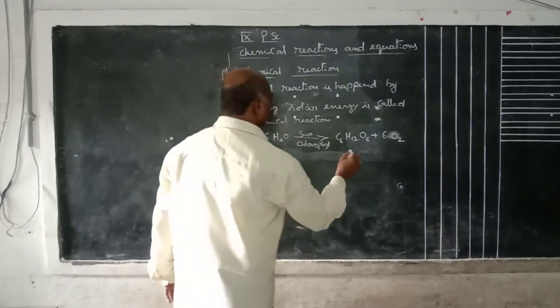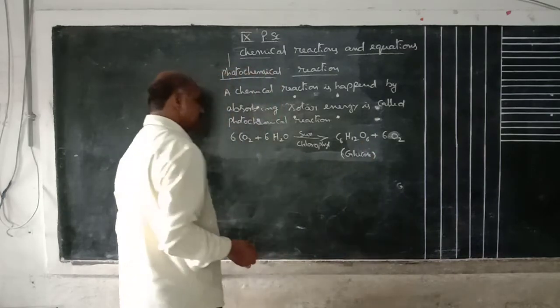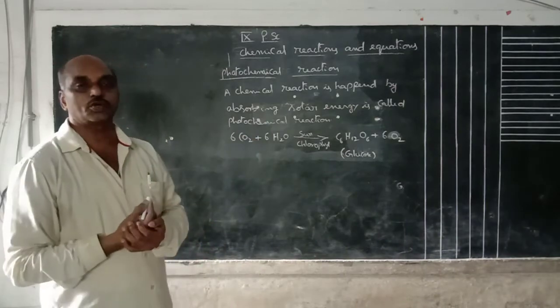This is the glucose. This is oxygen. This happens in the photosynthesis reaction.